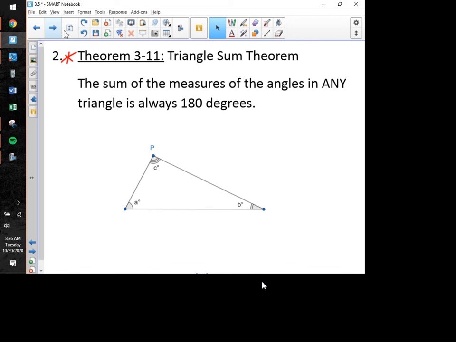And this is called the triangle sum theorem. You're not going to remember that name, but you might very well remember what it says. This is one of the basic concepts of geometry. I should say the most fundamental and important concepts in geometry.